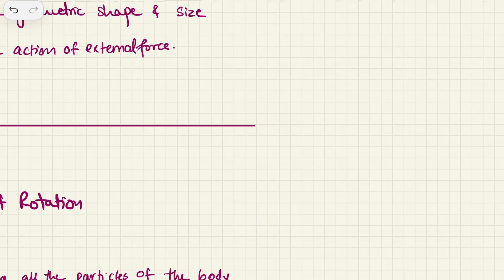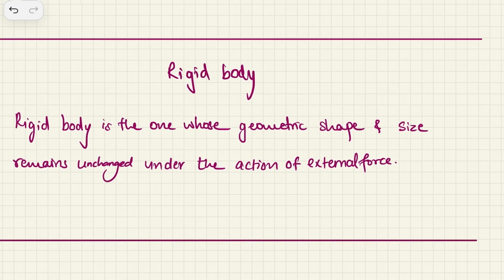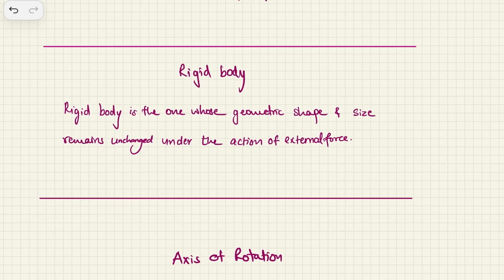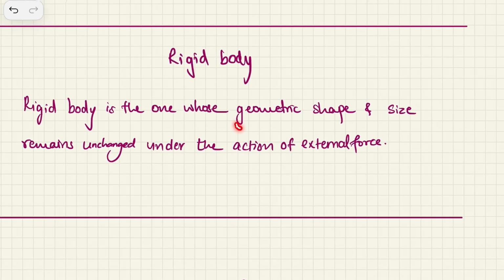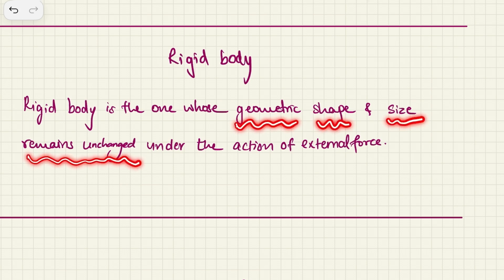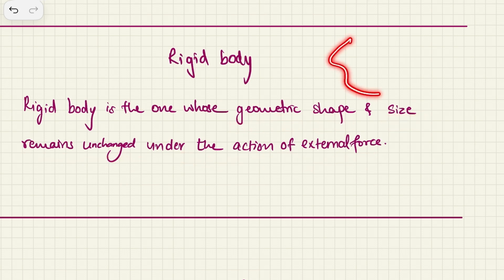So a rigid body is something whose geometric shape and size remains unchanged under the action of an external force. So if there is a body, and if you apply a force on that body, and the body does not change its shape or size, then such a body is called a rigid body.